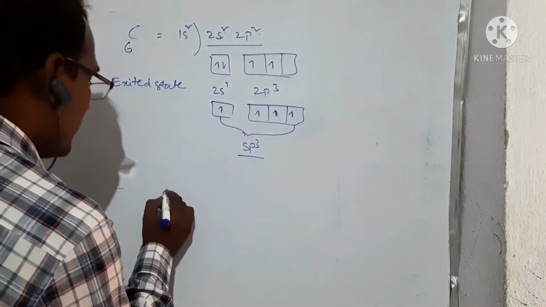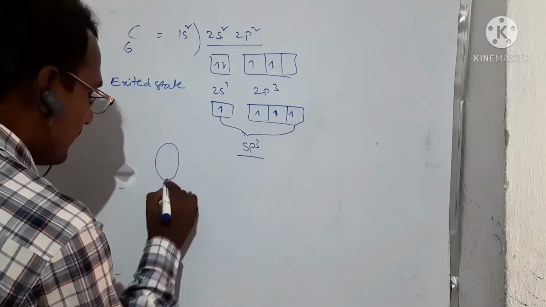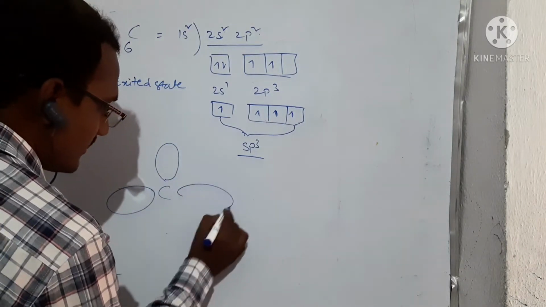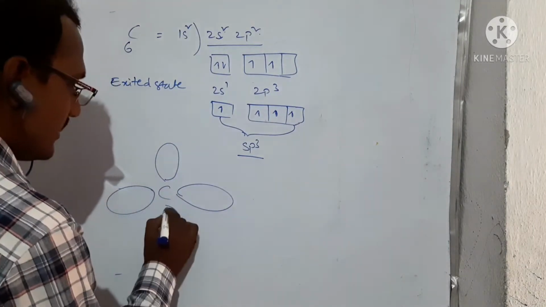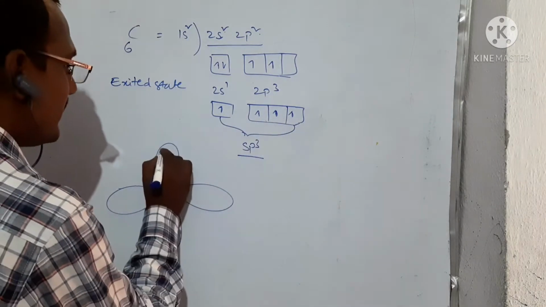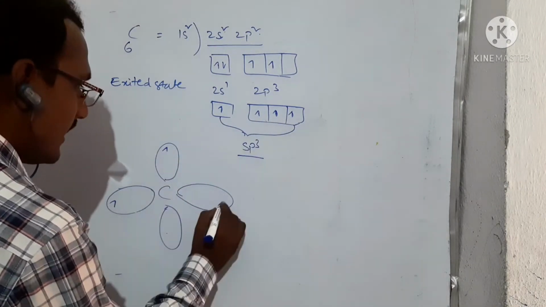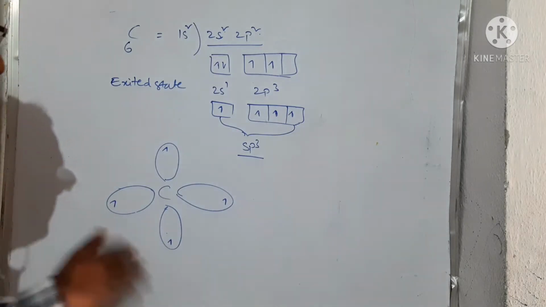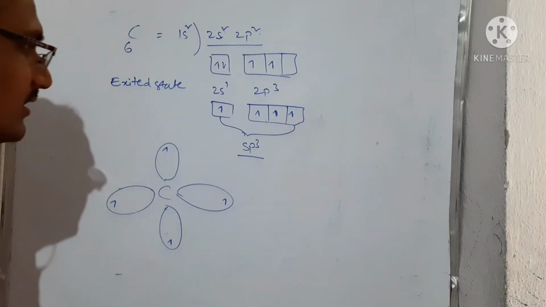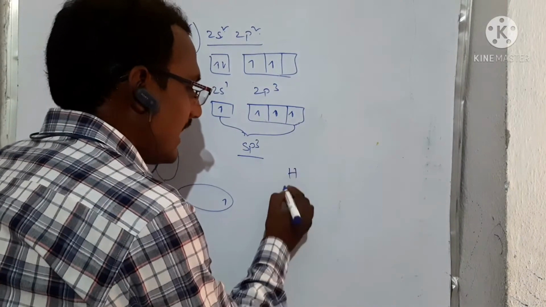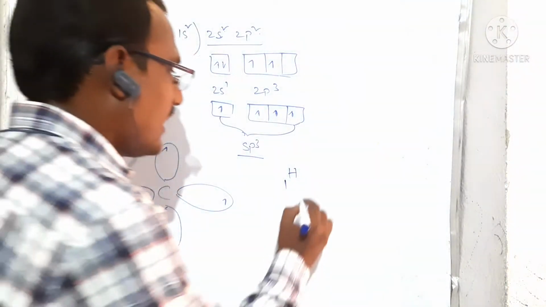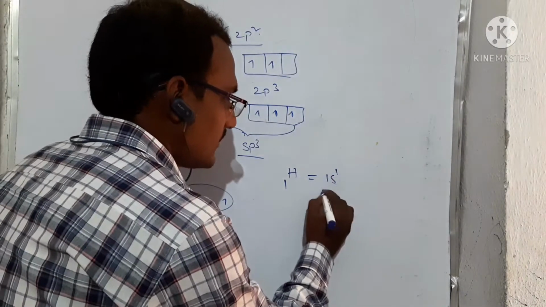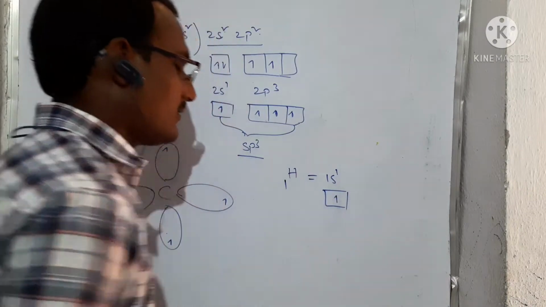So here this is the carbon and this is one orbital, this is the second orbital, this is the third orbital, this is the fourth orbital. Each one has one electron. If you see hydrogen, the atomic number is 1 and its electronic configuration is 1s1. So it has 1 electron.